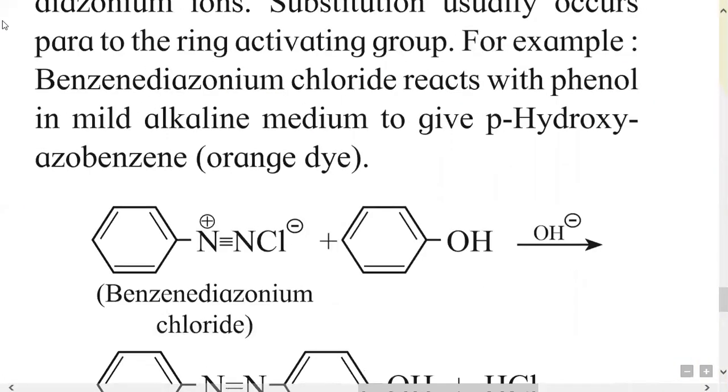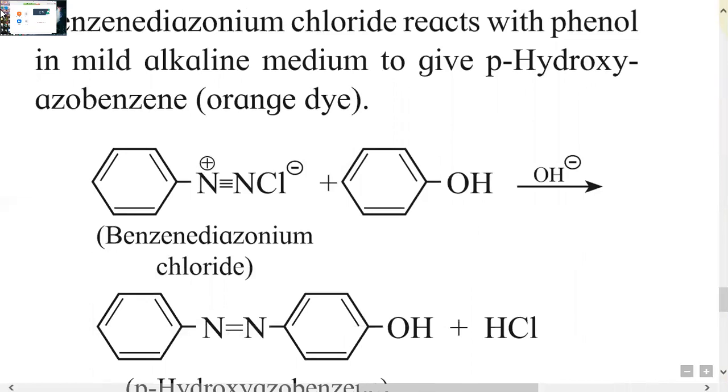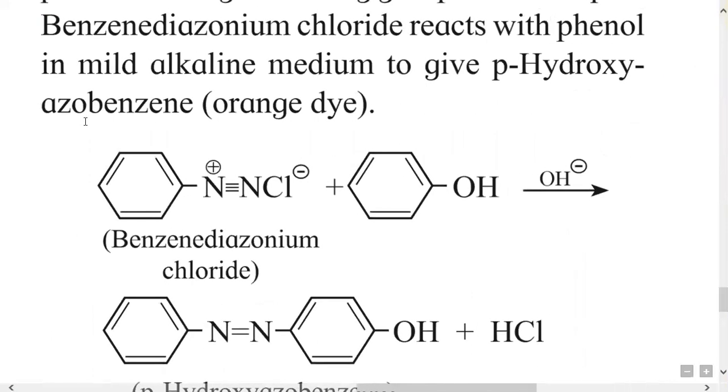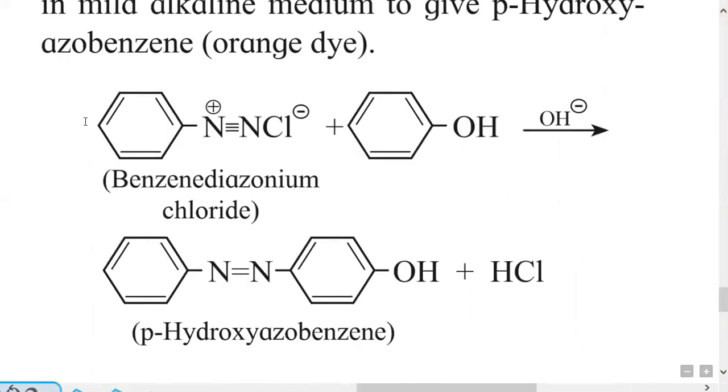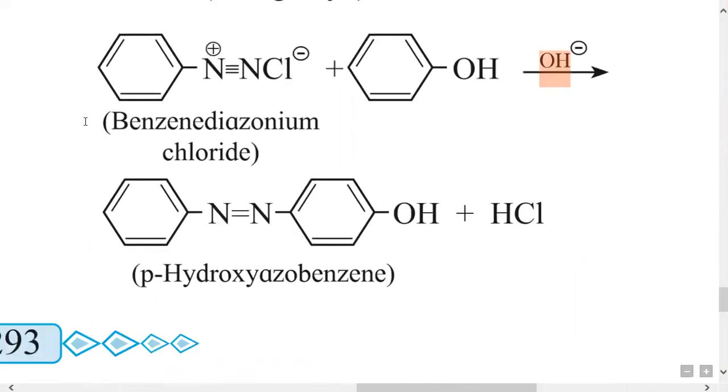it is an orange dye. So this is benzene diazonium chloride when treated with phenol in the presence of OH-, that is alkali. Here the side product is HCl, and one benzene ring is bonded with nitrogen double bond nitrogen, and the other benzene ring with an OH group.